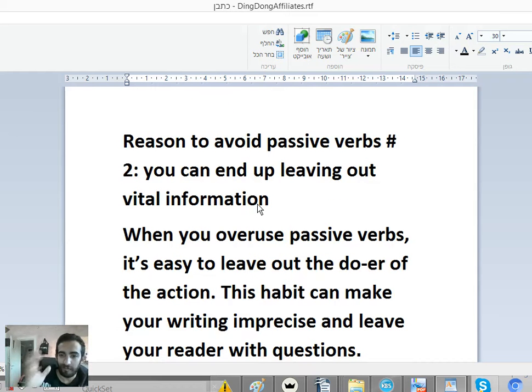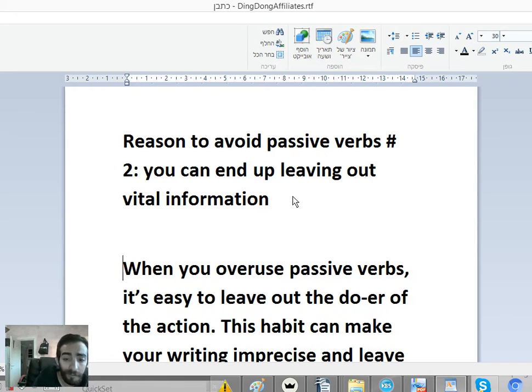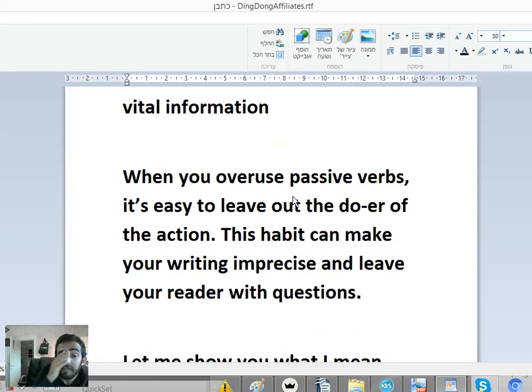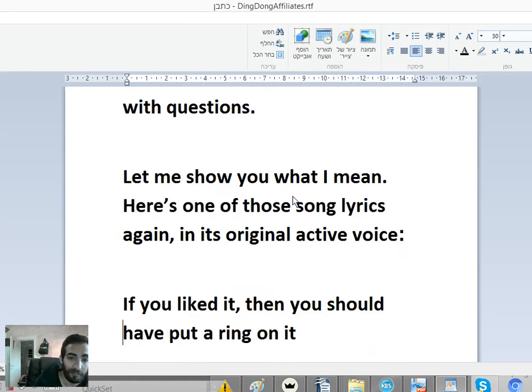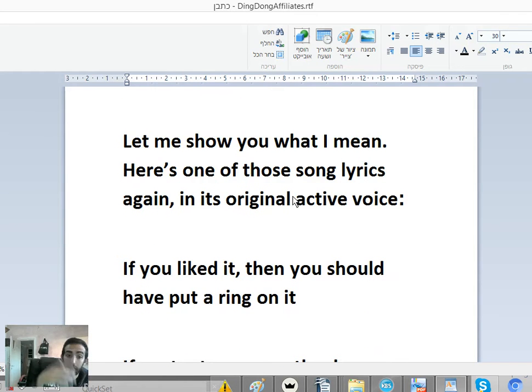Okay. Reason to avoid passive verbs: you can end up leaving out vital information. When you overuse passive verbs, it's easy to leave out the doer of the action. This habit can make your writing imprecise and leave your reader with questions. Let me show you what I mean.